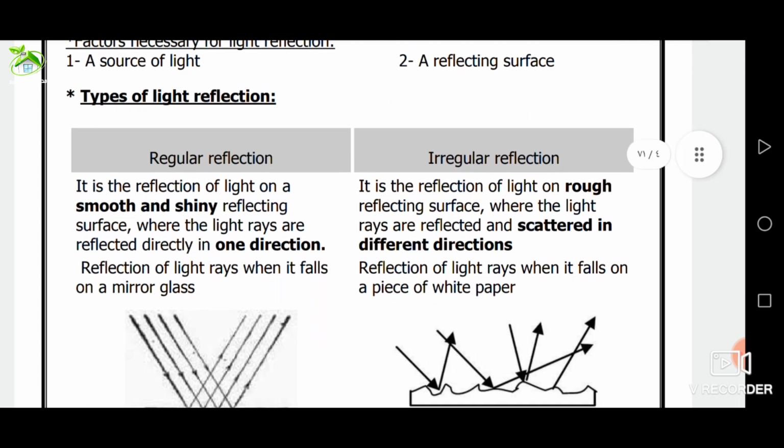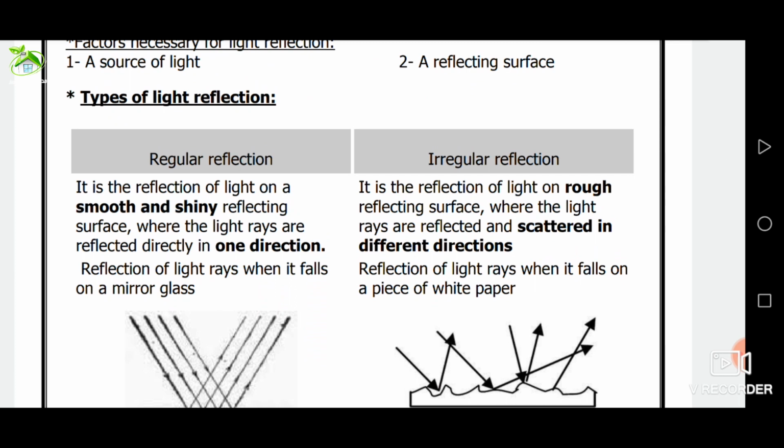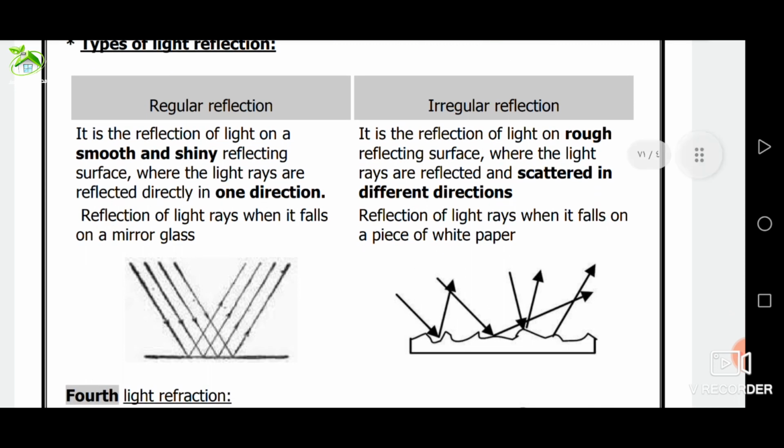What is meant by regular reflection? It's the reflection of light on a smooth and shiny reflecting surface, where the light rays are reflected directly in one direction. Reflection of light rays when it falls on a mirror glass. As you see in this picture, we can see our images in a plane mirror. Give reason. Due to the reflection of light.